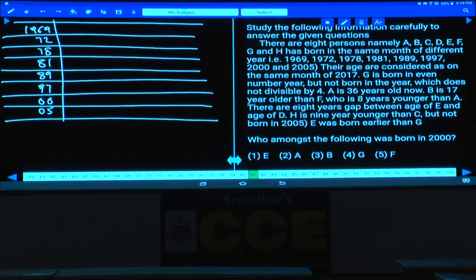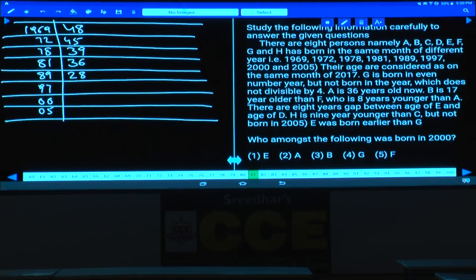Now 1969 and 2017. Yes, what is the difference? 69 plus how much? 31 plus how much? 31 plus 17, that is 48. And the age of the person who was born in 1969 is 48 years. Now 1969 to 72, how many years? Plus 3. Hence the age must be minus 3. And 72 to 78 plus 6, here it must be minus 6, and this must be 39. 78 to 81 plus 3, here minus 3, 36. 81 to 89 plus 8, here it must be minus 8, 28.